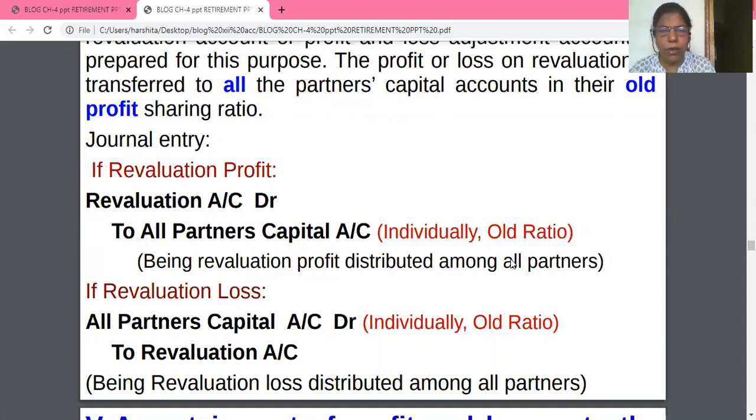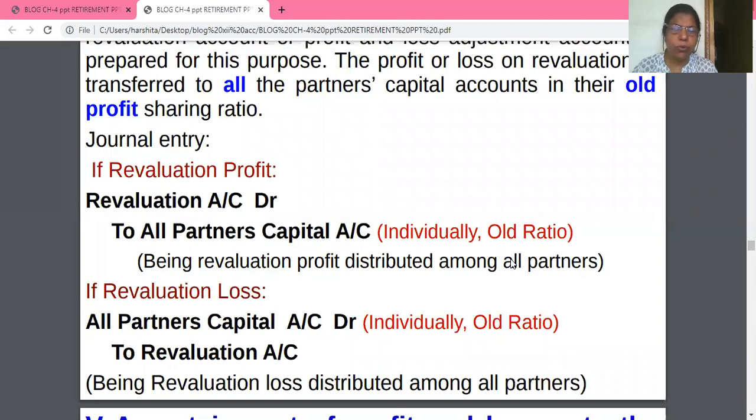So see, the journal entry will be the same whether the partners are XYZ or ABC, that is not the matter. The entry is revaluation account debit to all partners' capital accounts, which are individually written like A, B, C, and that will be transferred in the old ratio.